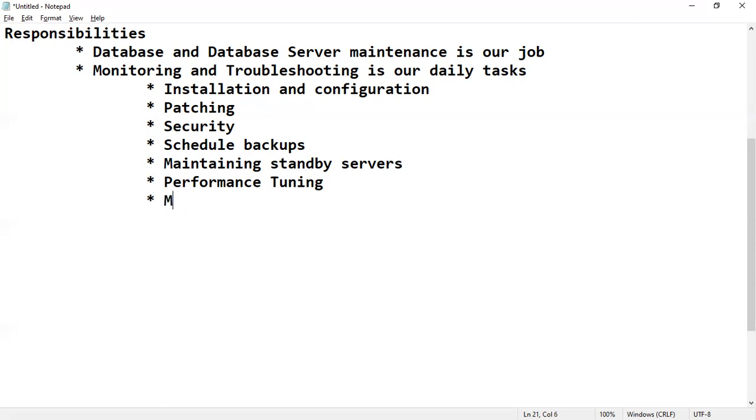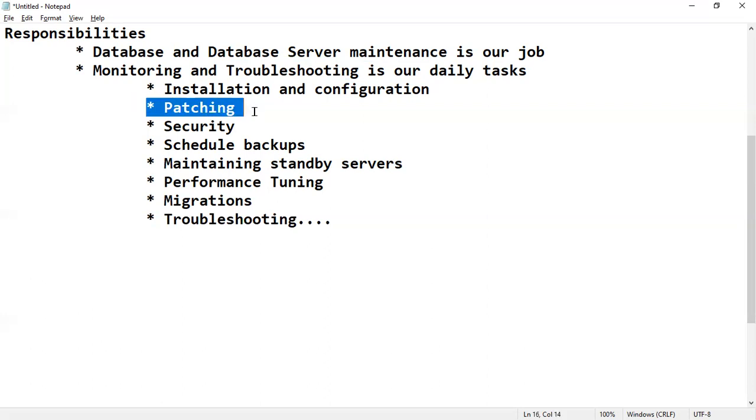In the same way, we have to do migrations, migrating databases from one server to another, for example from an on-premises local data center to the cloud. So these are the various activities as part of a DBA's work. Installations and configurations are not our regular jobs, but patching means for every 3 months we'll apply the patches.